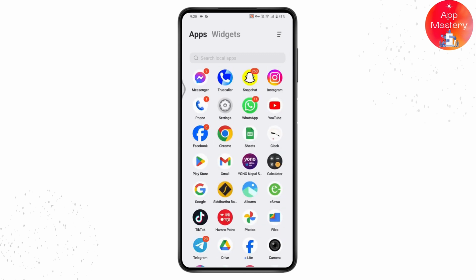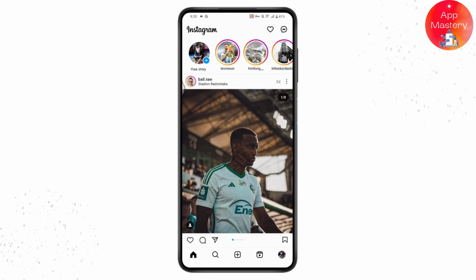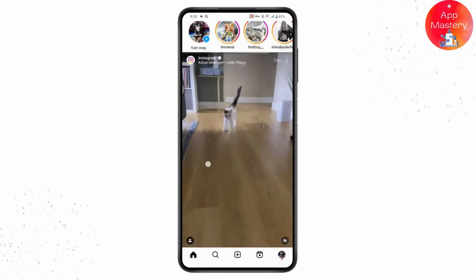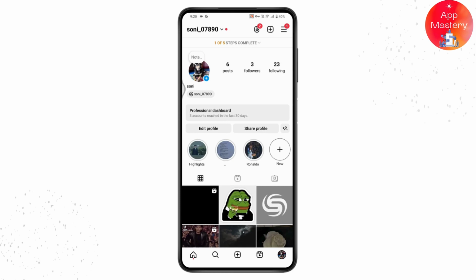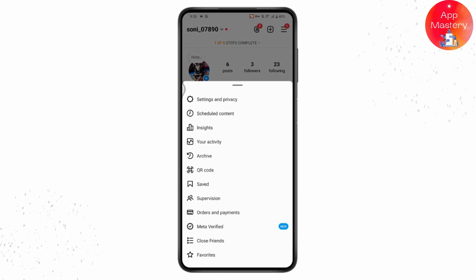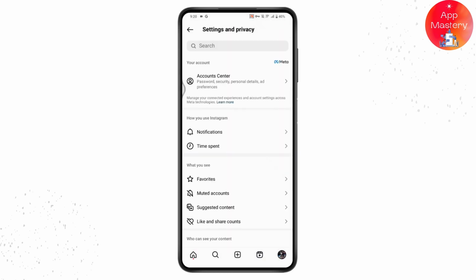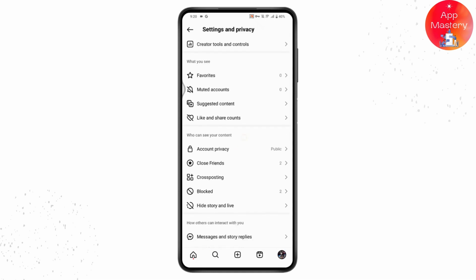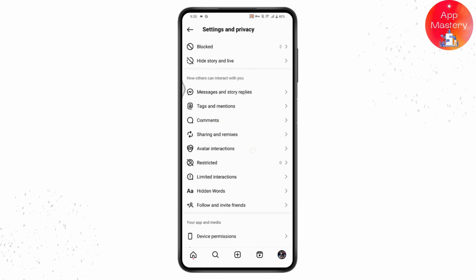your Instagram application. Once you've opened, go for the bottom right, which has your profile icon. Once you're here on the profile, go for the upper right, which has that three-bar icon, and then go for settings and privacy. Or you may have your activity option. You can simply go for your activity.